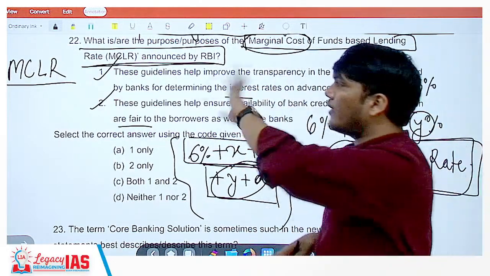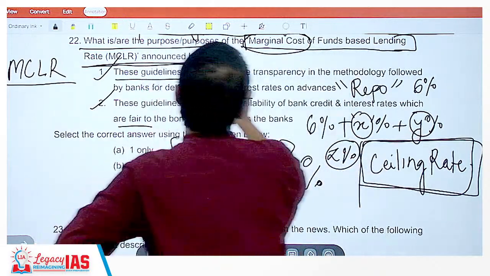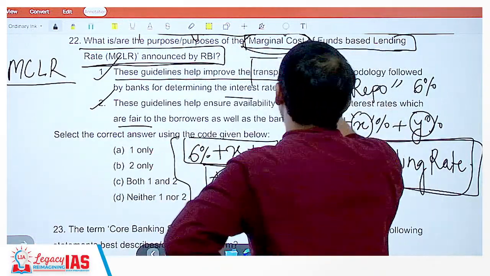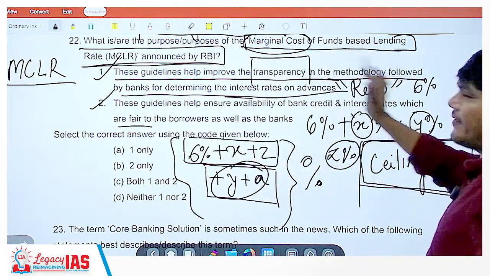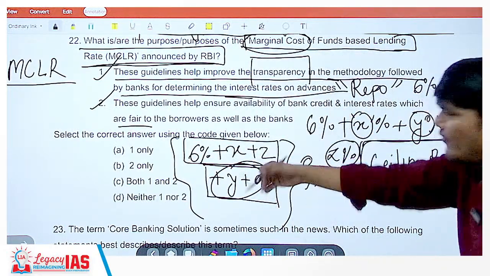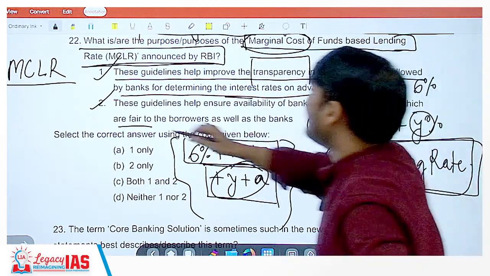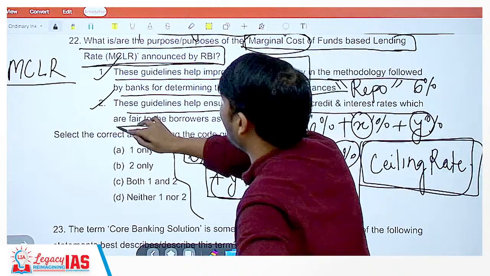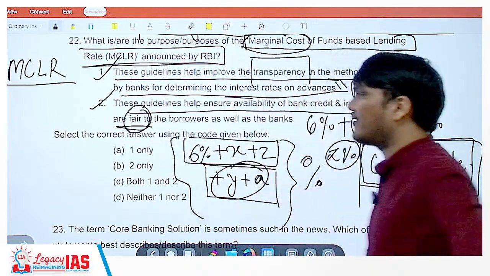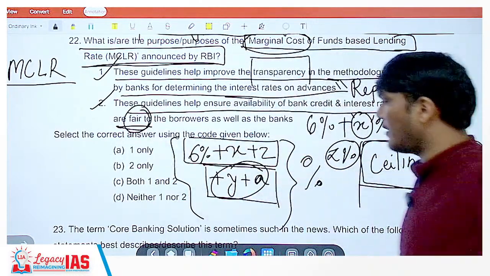So now let's look at these statements again. These guidelines help improve the transparency in the methodology followed by the banks for determining the interest rates on advances. Yes, it is making it very transparent. These guidelines help ensure availability of bank credit and interest rates which are fair to the borrowers as well as the bank. Yes, absolutely correct.